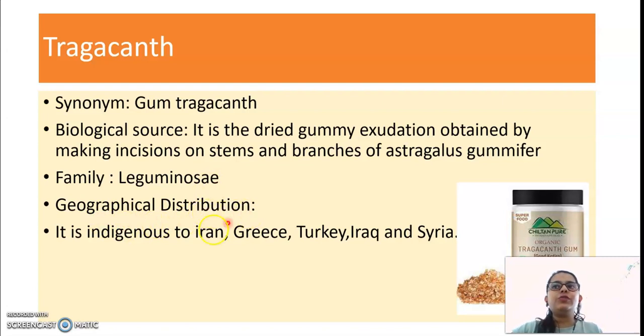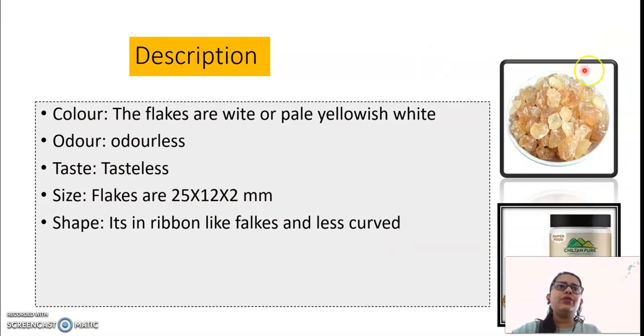The geographical distribution: it is mostly indigenous. Indigenous means it originated from that place. So it originated from that state or that country, like Iran, Greece, Turkey, Iraq and Syria. Then the description. Here you can see the image as well. This is like the gum we eat in our ladoos and all, that is a gum.